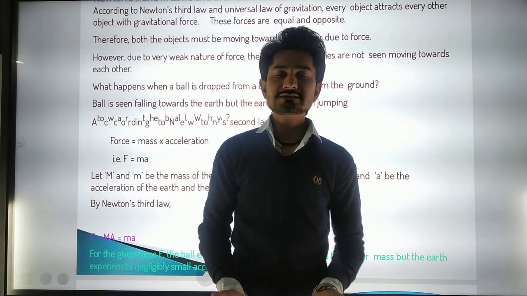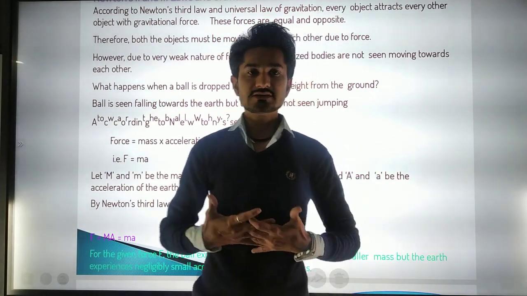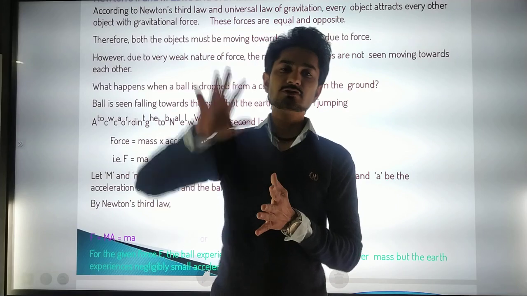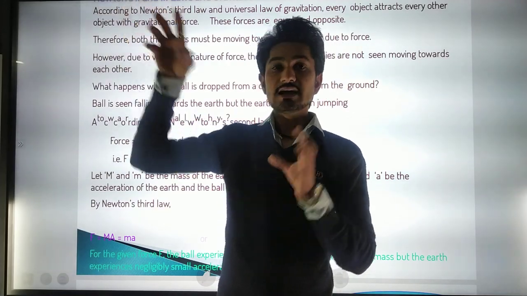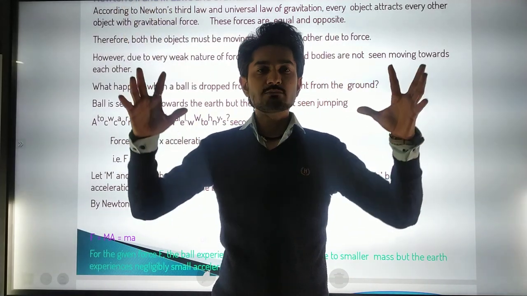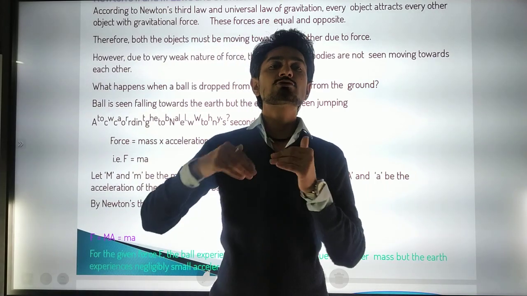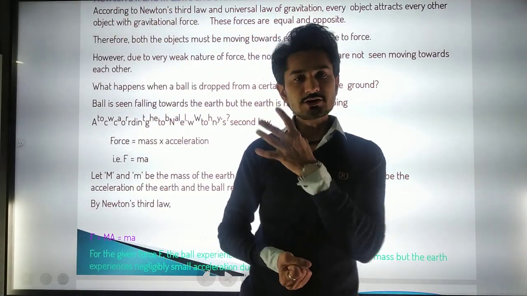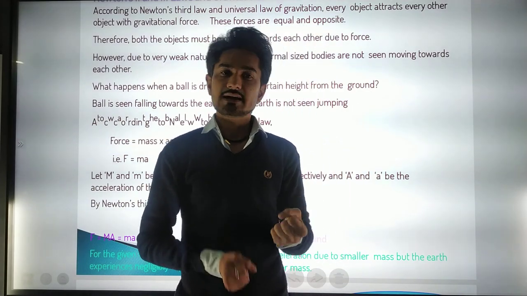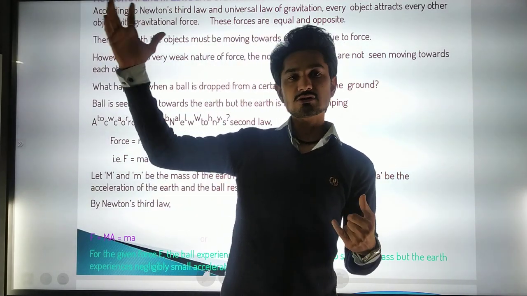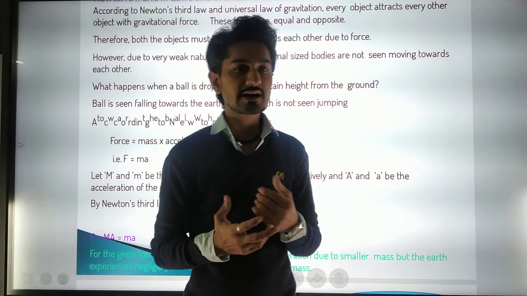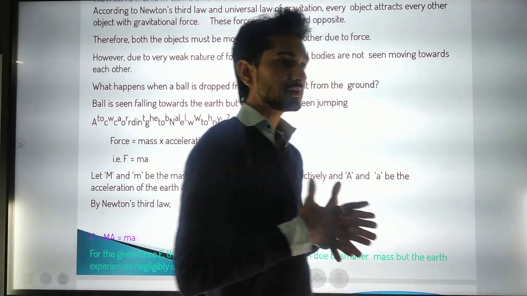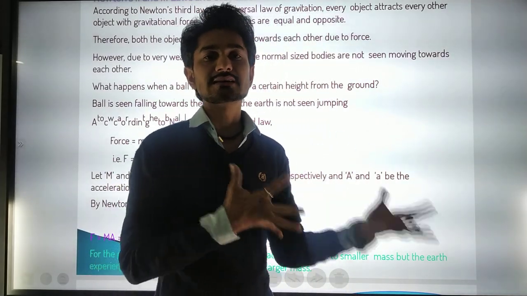Because, as you have now understood, the Earth has a much higher force than the ball, and also it has much more mass in comparison to the ball. That's why the ball is pulled towards the Earth, and that is the reason the Moon is also revolving around us. Okay, because it has less mass than us. That's why.